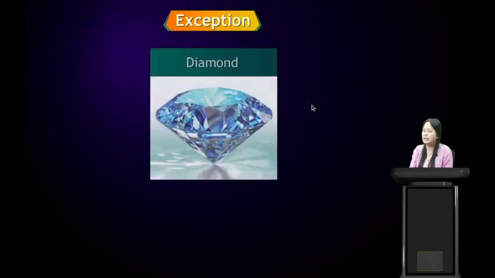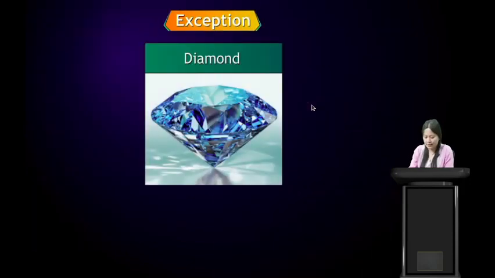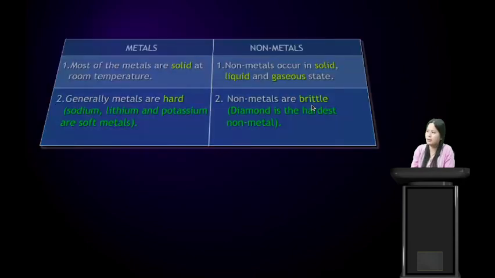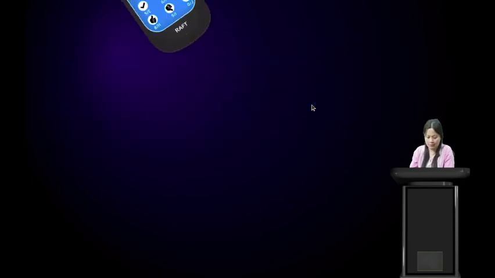We have studied in our lower class that diamond is the hardest substance, right? So diamond is the hardest non-metal. So the exception is that non-metals are brittle except diamond, which is hard. And diamond is the hardest substance. So this leads us to the second physical property. Generally metals are hard except for sodium, lithium, and potassium. They are soft metals. And non-metals are brittle except for diamond, which is the hardest substance.